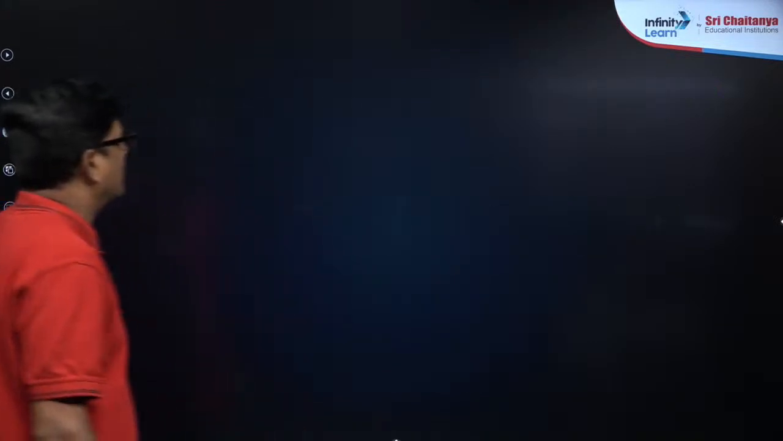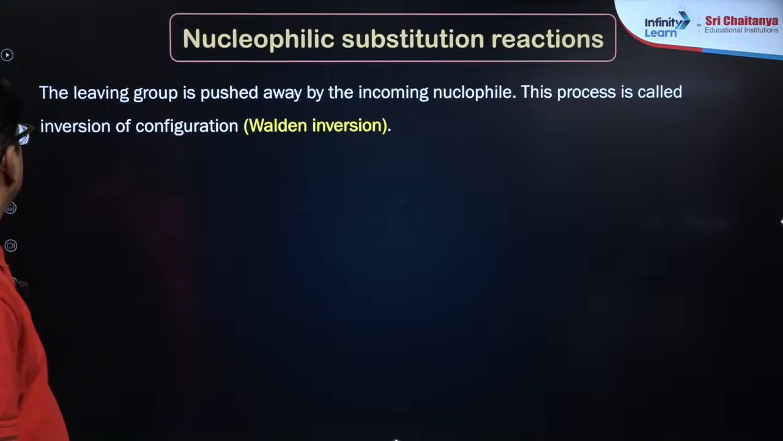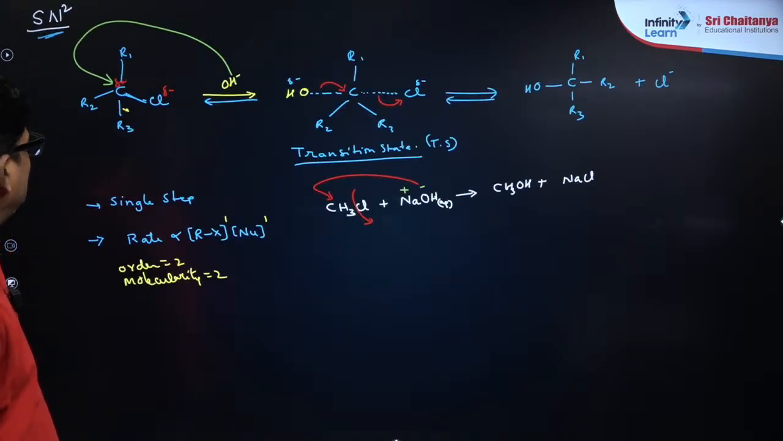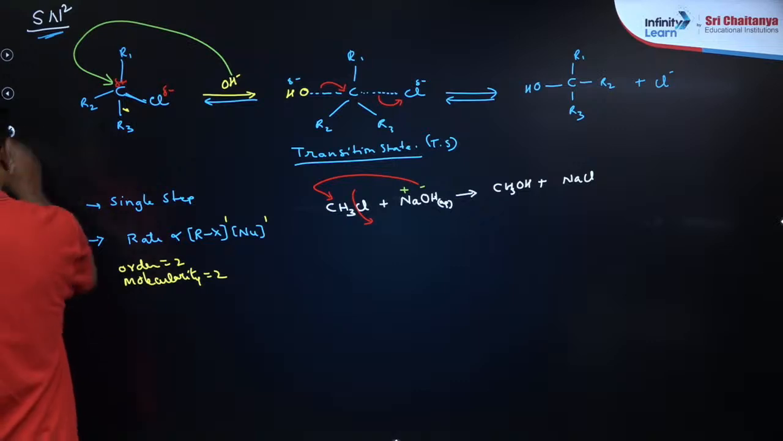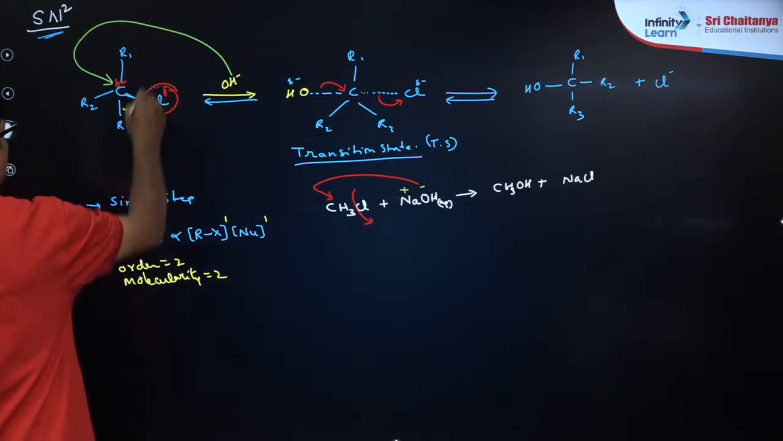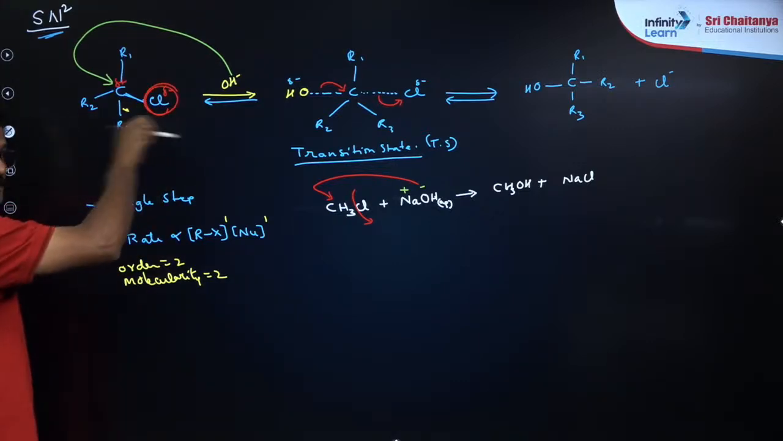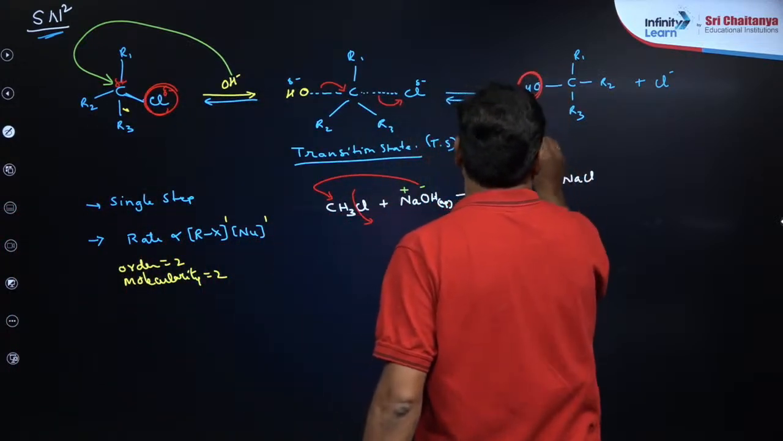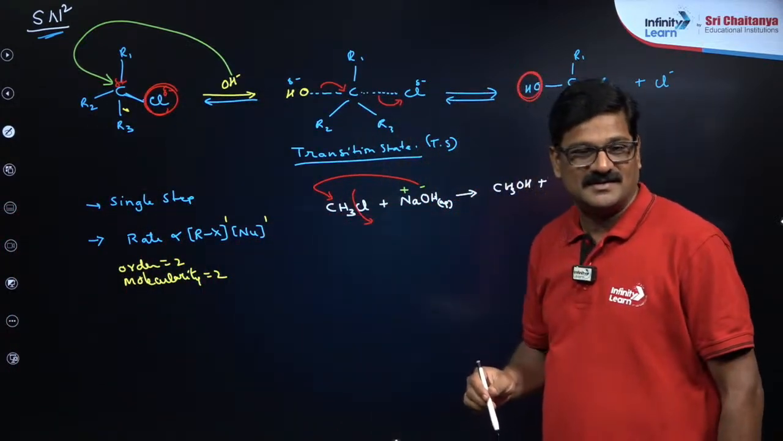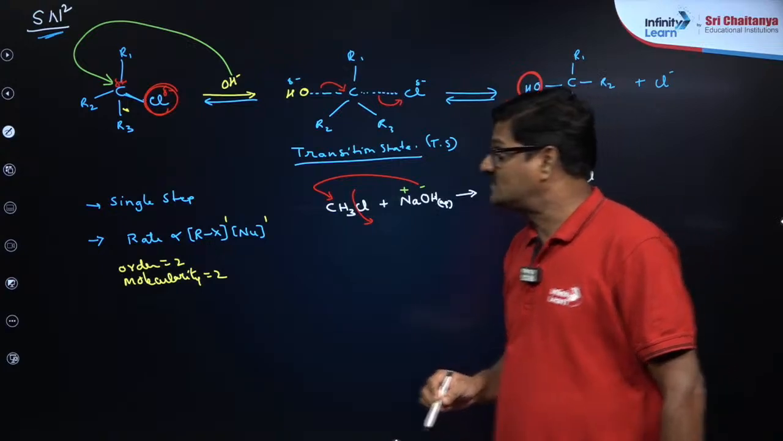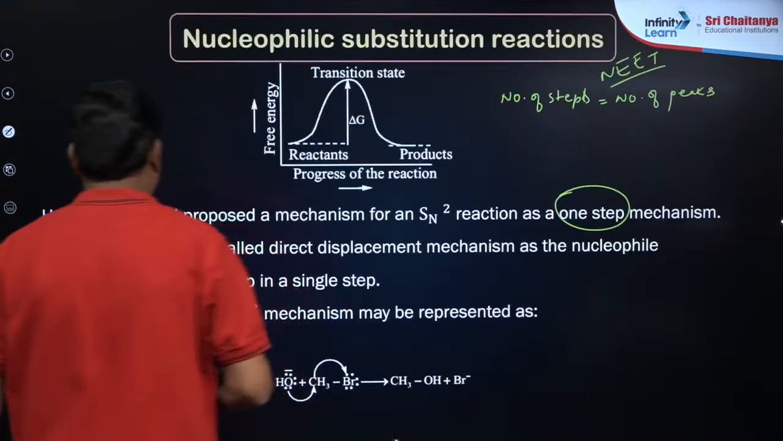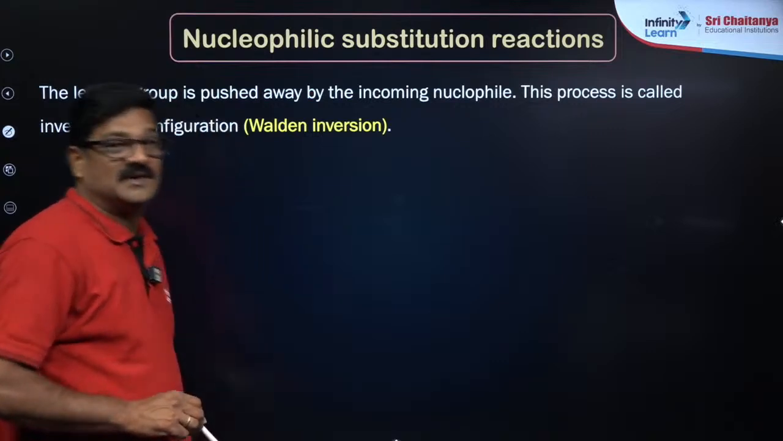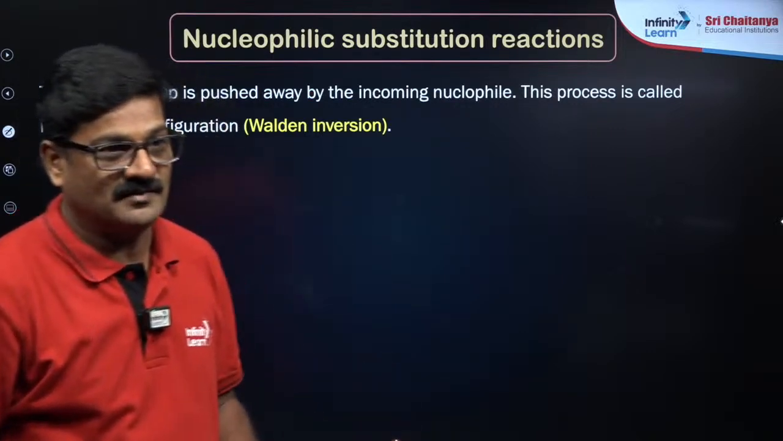Let's talk about some more things. Look at the leaving group in this reaction; the leaving group is on this side and the nucleophile is on the other side. So complete stereochemical inversion takes place during an SN2 reaction. That is what you call Walden inversion.